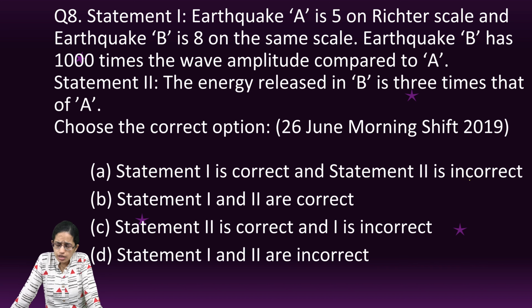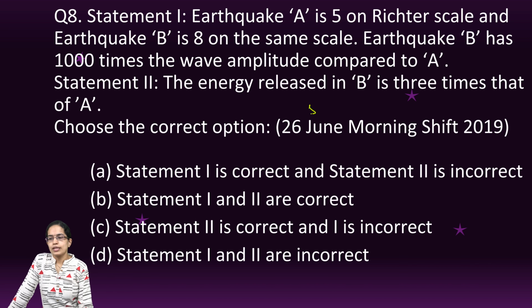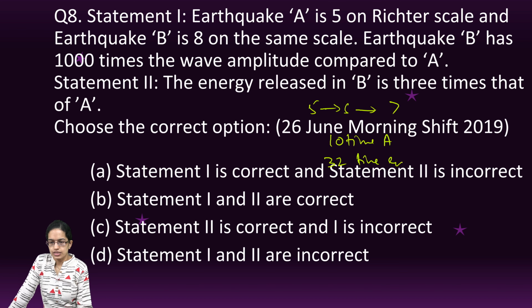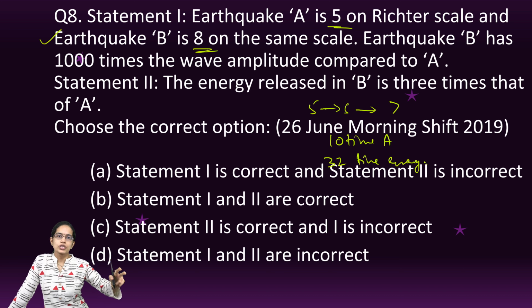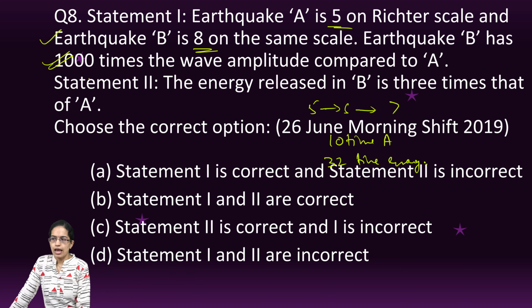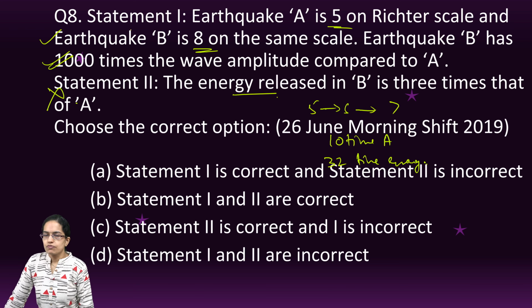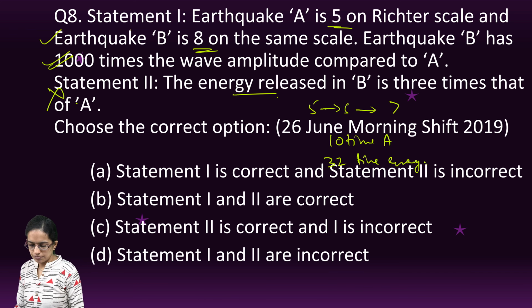Now when we talk about the Richter scale, with every change in the value of the Richter scale, let's say from 5 to 6, 6 to 7, we witness a 10 times increase in amplitude and 32 times increase in energy. Now if we look at the statements, we are moving from Richter 5 to Richter 8, so that is a 3-point jump. So 10 into 10 into 10, so a 1000 times change in the amplitude is correct, but when it comes to energy released, it is 32, 32, 32, so it's not 3 times. So this statement is false. So you have the first statement as correct and the second statement as false.